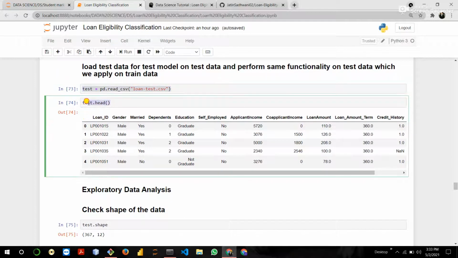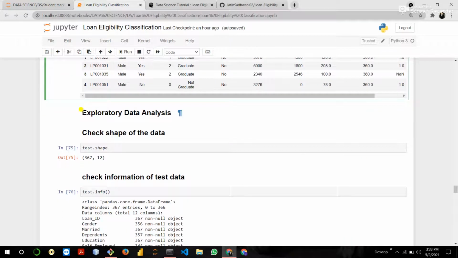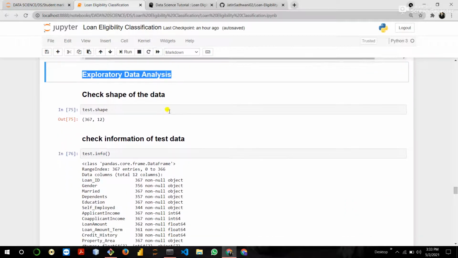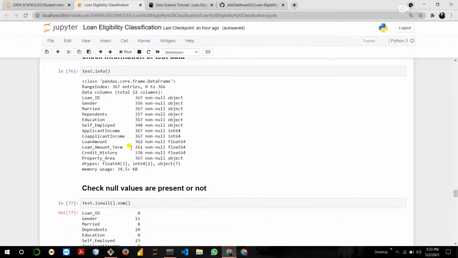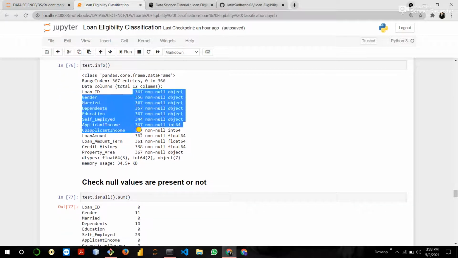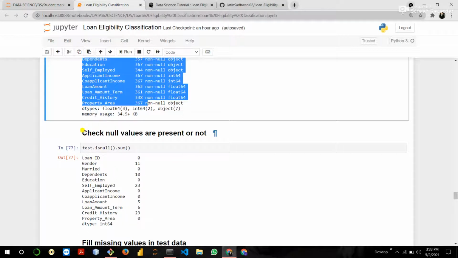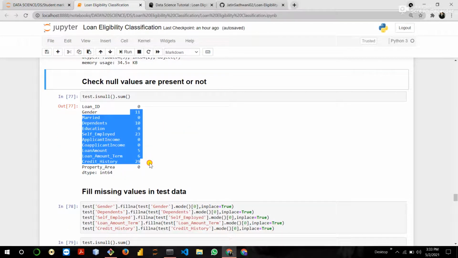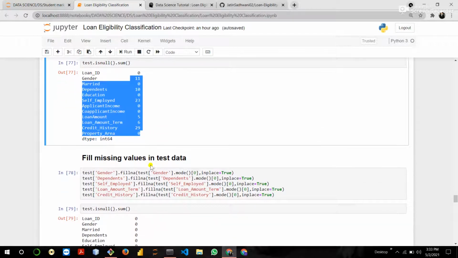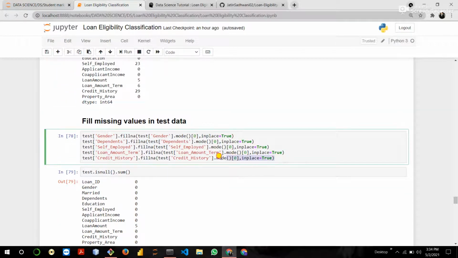Then show the top 5 rows of our data. Then perform EDA, same as the training data. Then check the shape of the data, check the information of our data. You can see that there are also null values here. Check whether there is a null value or not. So you can see here null values are present.